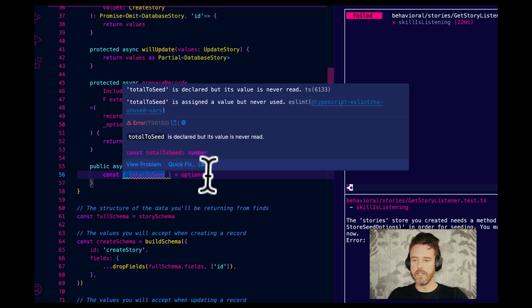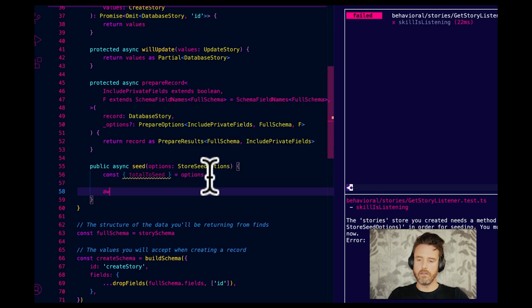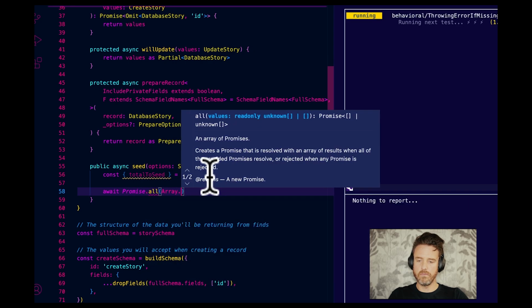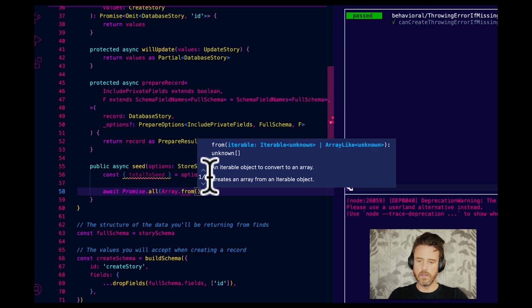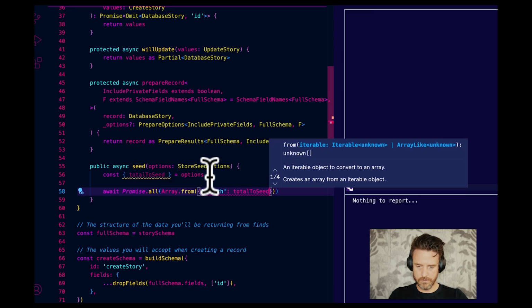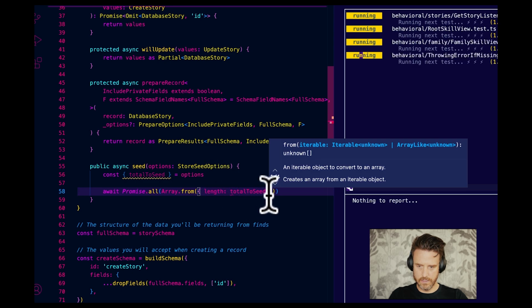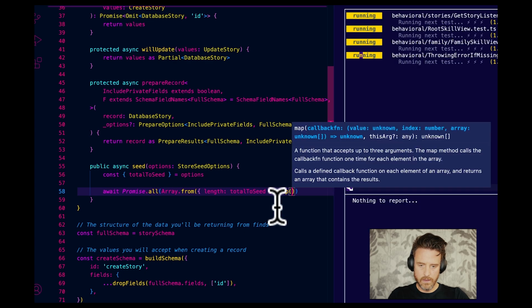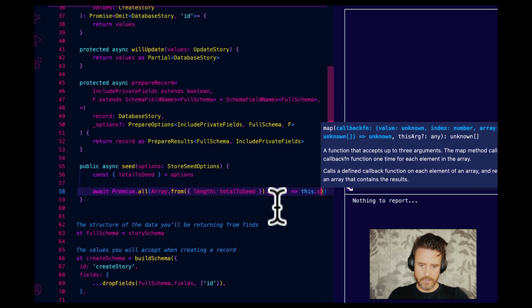Okay, cool. Let's go await Promise.all, Array.from, length total to seed. Assuming that's the right syntax, right? Why is this so mad? That should not have been mad. All right. Dot map, this dot create 1.